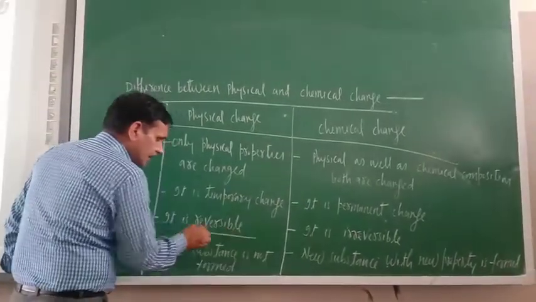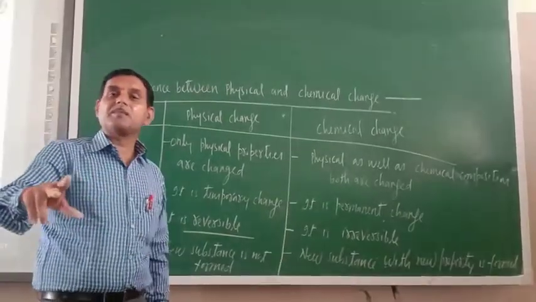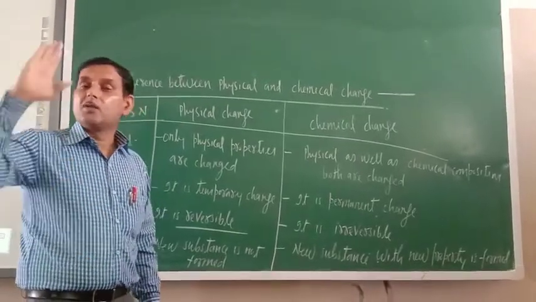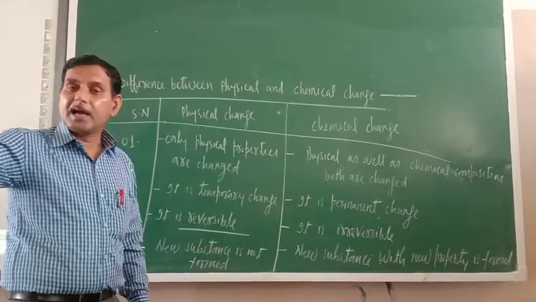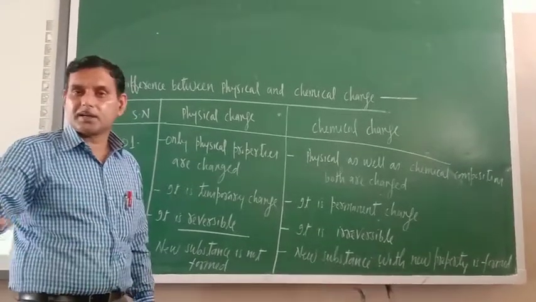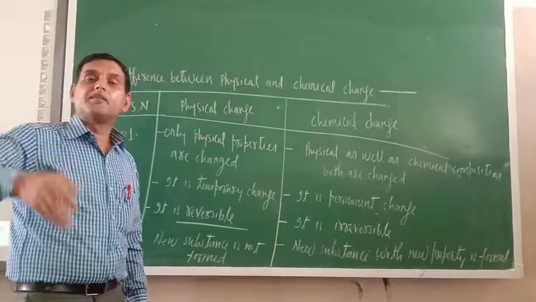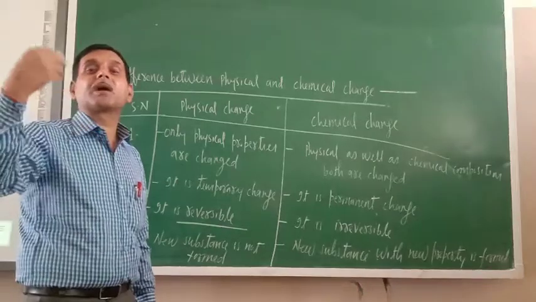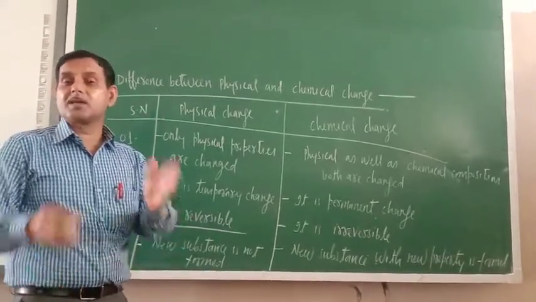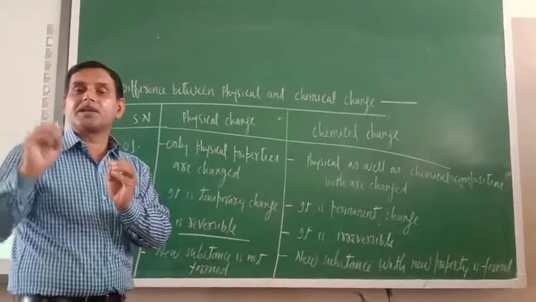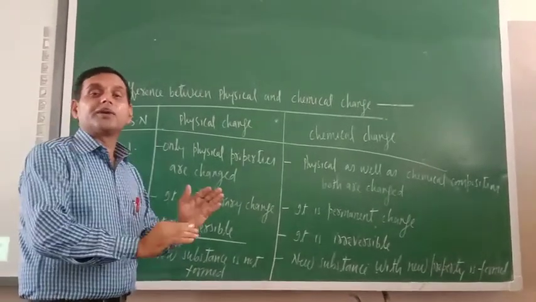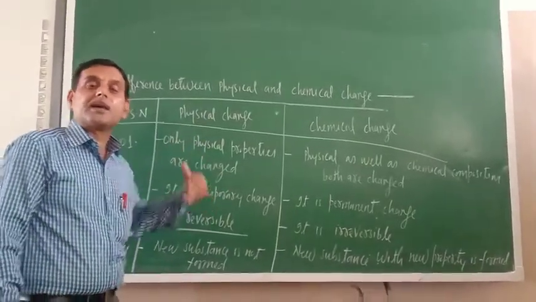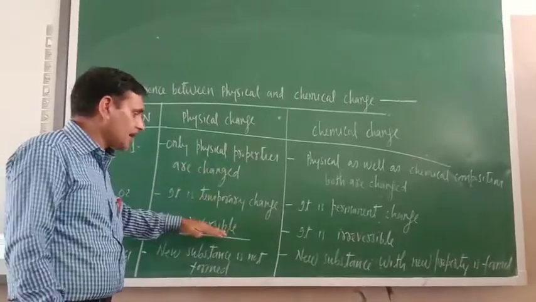Next, physical change is reversible. Reversible means original substance can be brought back. Try to understand. Water can be converted into ice and same ice can be converted into water. So it is reversible. Meaning of reversible is original substance can be brought back by changing some conditions. Water can be converted into ice when temperature is low, and ice can be converted into water when temperature is more. So by changing condition, one substance can be converted into another substance. That is why it is reversible.